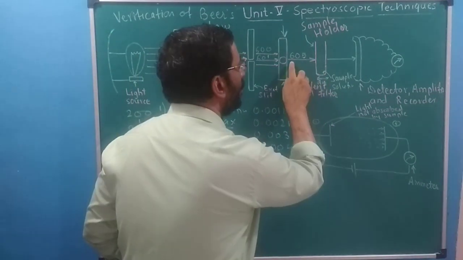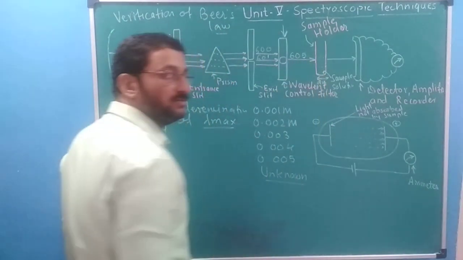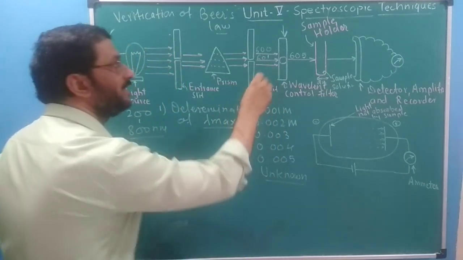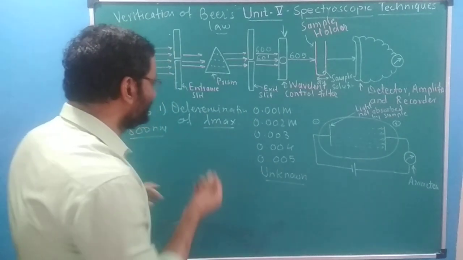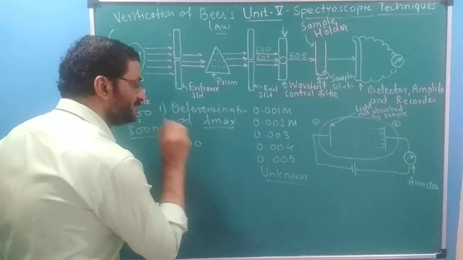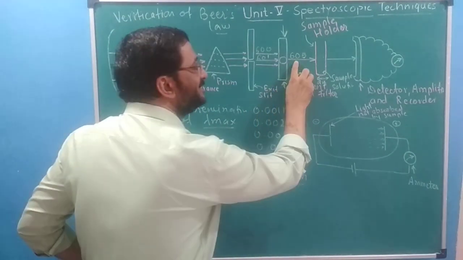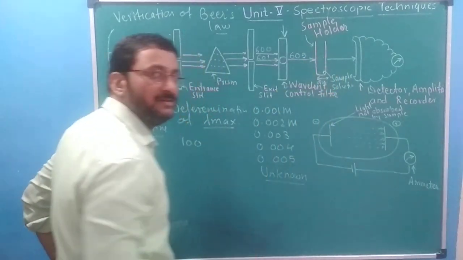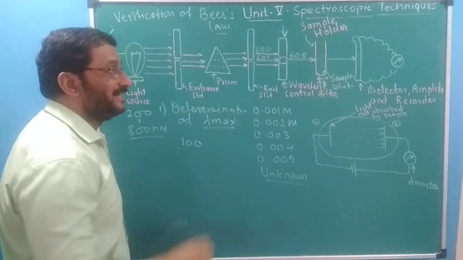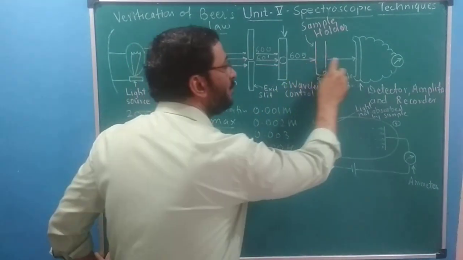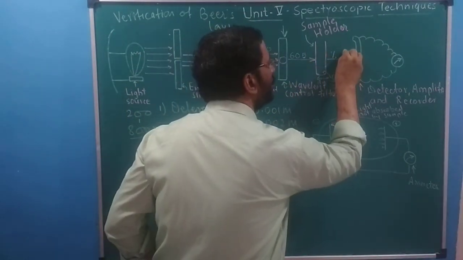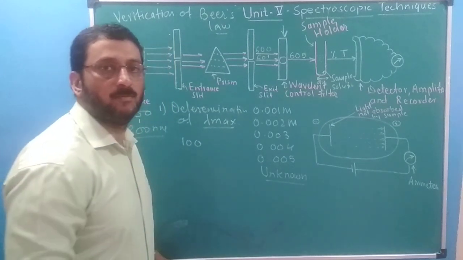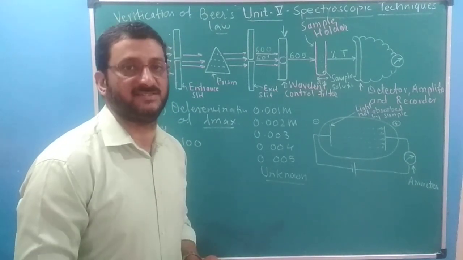So we know how much light we have passed on this, which means how many photons there are in this particular wavelength. Suppose it has 100 photons. Some part of this light will be absorbed by the sample, and that is called absorbance. Some part may not be absorbed. That part of the light not absorbed is recorded in the form of percentage transmittance.